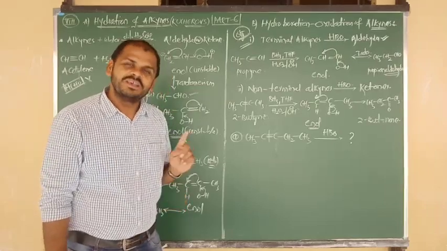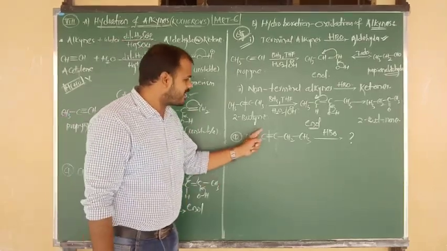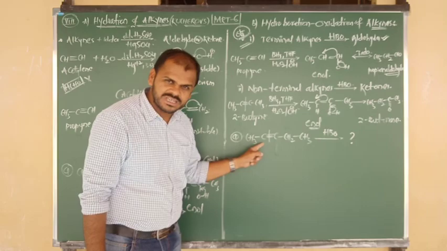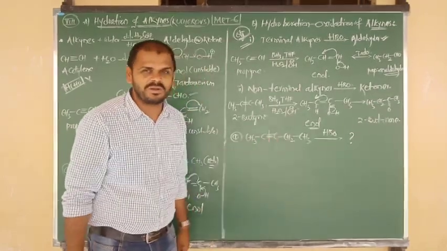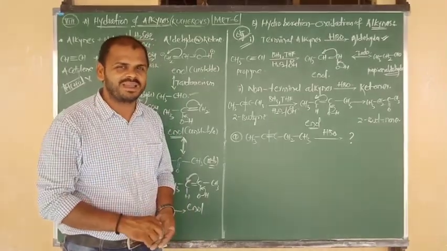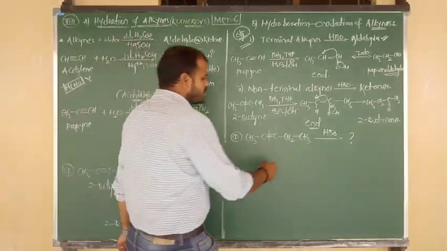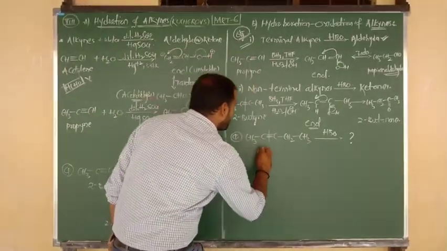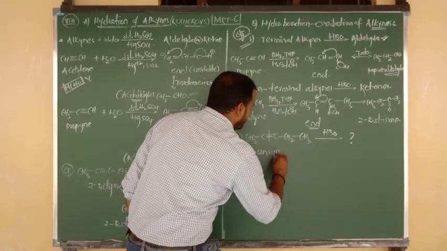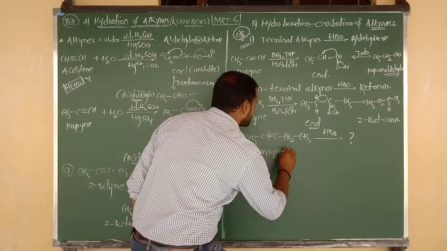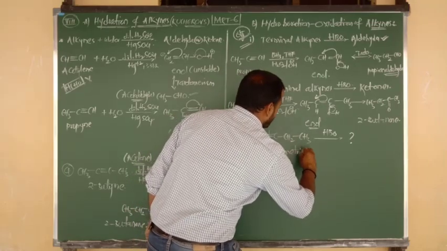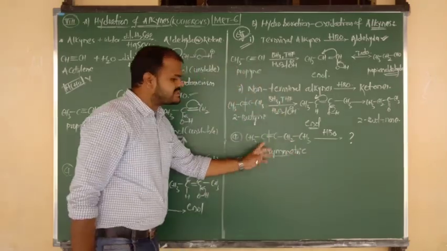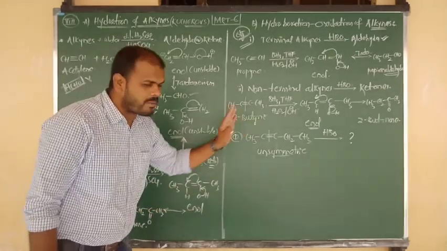Okay, possible chance number one: the C double bond will be with respect to the second carbon, 2-pentanone, and here also it comes, it is nothing but 3-pentanone. Two cases are possible. Okay, all of you, right? So upon HBO, it is nothing but which alkene? Unsymmetric or asymmetric? Unsymmetric non-terminal alkyne upon HBO.